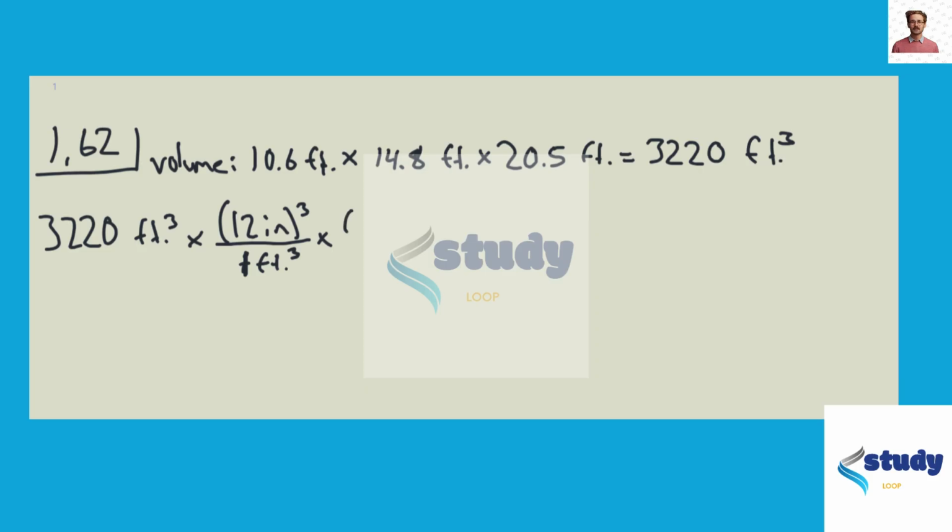Then we multiply by 2.54 centimeters cubed. Then we divide by 100 centimeters cubed to convert to meters cubed. All of our units cancel out and we get meters cubed, and the value is 91.2 meters cubed.